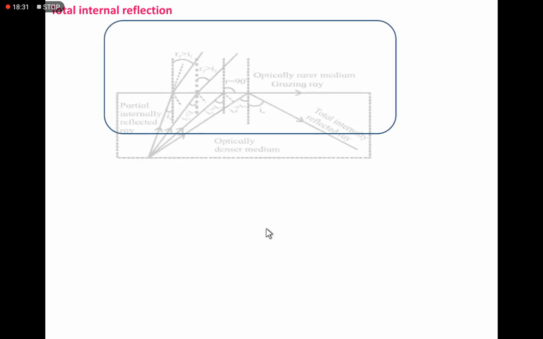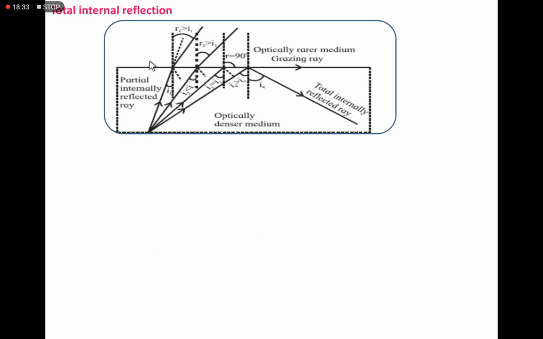Now here is the point, total internal reflection of light. In the diagram, this medium is the rarer medium, optically rarer medium, air medium, and this is the surface, and this one is the denser medium.